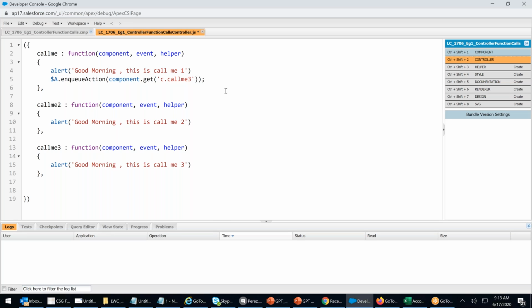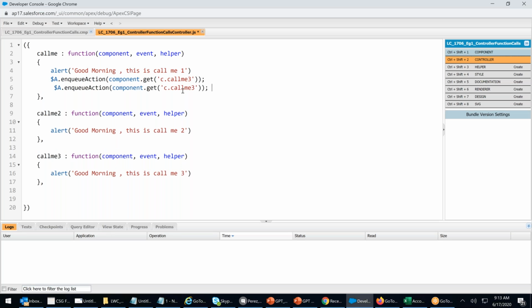Rather than declaring a variable called var a equals component dot get and then saying enqueueAction a, I can just put it inline. It's the same thing, right? I can declare this whole thing as one variable, and then say enqueueAction var a equals component dot get. That's it. You want to call the second one also, right? What is the name of this function? That's the name of the function.